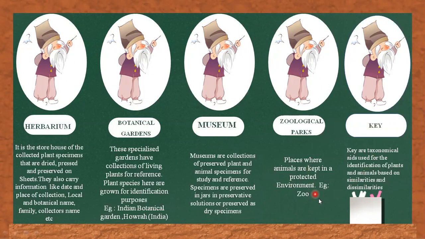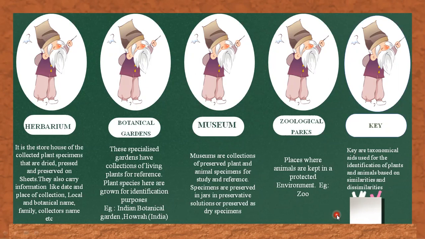The last and the most important is key. What are keys? A key is another taxonomical aid used for identification of plants and animals based on similarities and dissimilarities. Keys are based on contrasting characters, generally in a pair called a couplet. The keys differentiate between individuals in contrasting characters by a pair called a couplet. It represents acceptance of only one and rejection of the other.